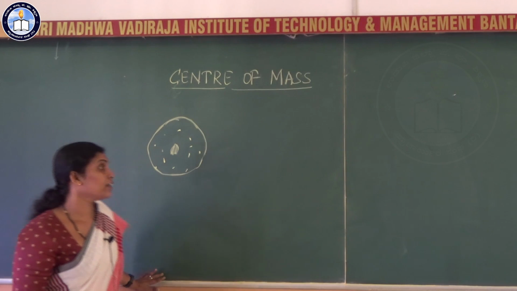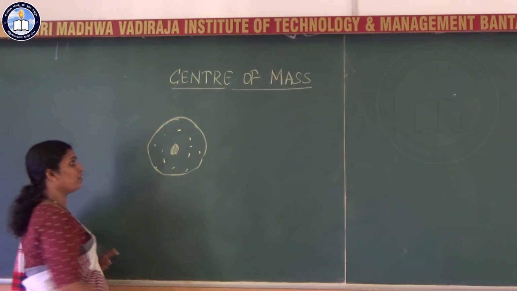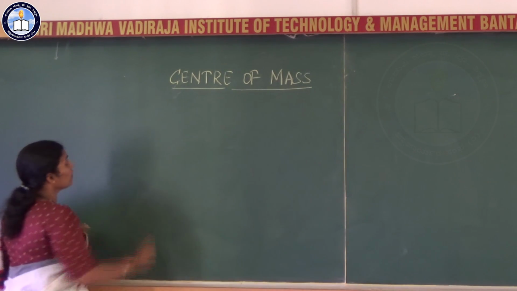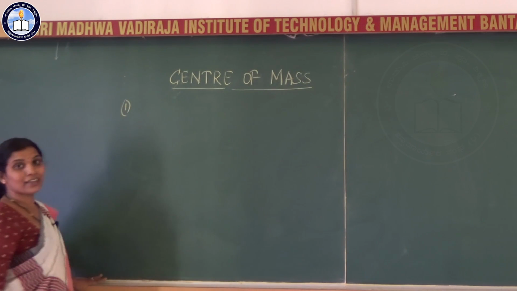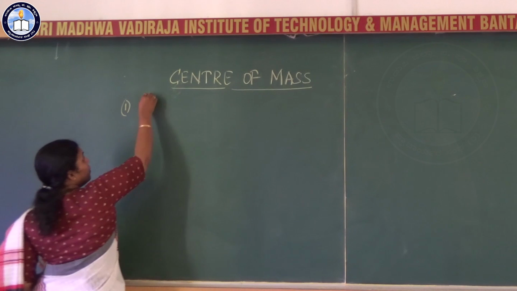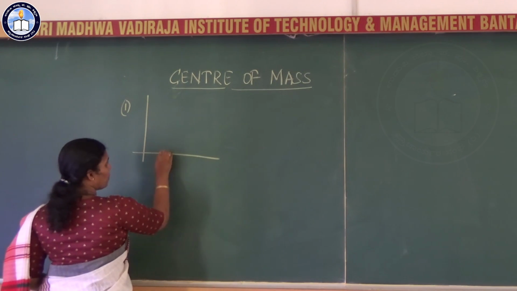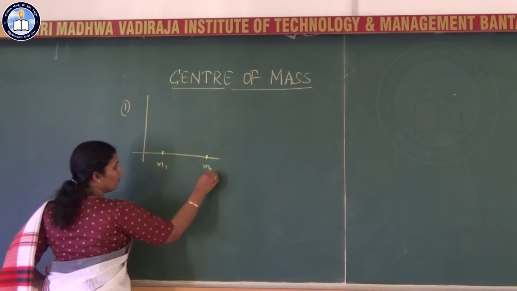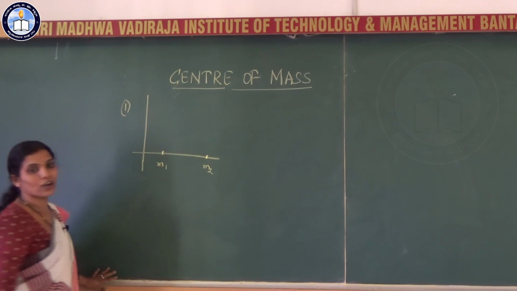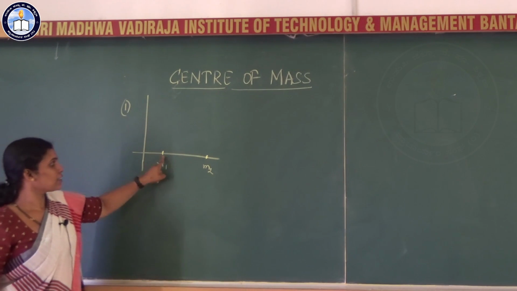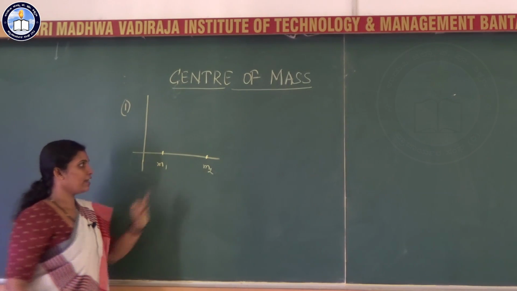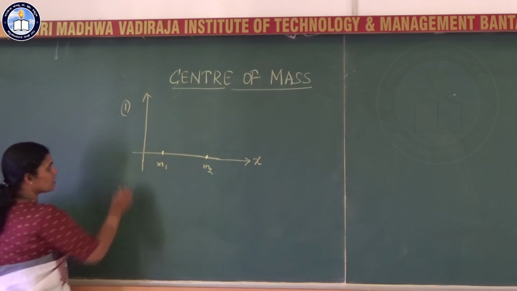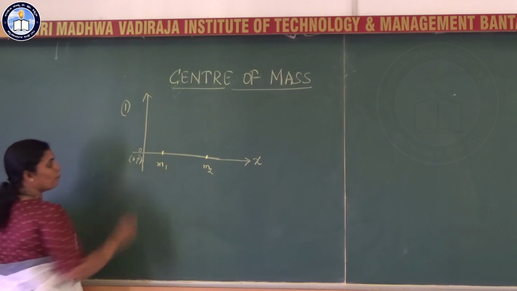Okay, we will take different situations, different examples, and we will move ahead with the concept of center of mass. Now, the first one, we take two particles of some masses m1 and m2. We consider two particles of masses m1 and m2 along the x-axis. This is the origin of the coordinate system, O.